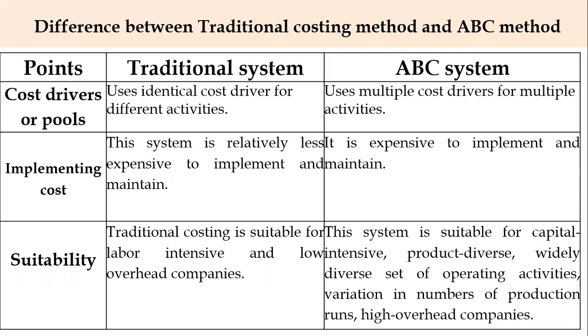These are the very common identical cost drivers used in the traditional system, whereas in the ABC system, it uses multiple cost drivers for multiple activities. You have seen in my last sessions, there are different activities followed in manufacturing, and for every activity, there will be a cost driver which is applied in the ABC system.